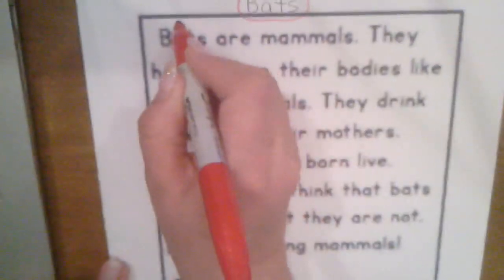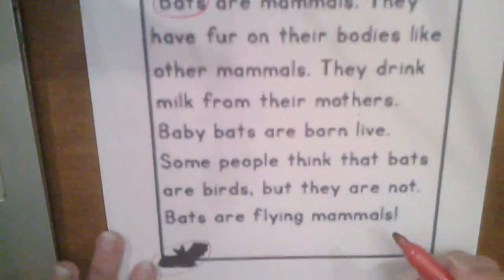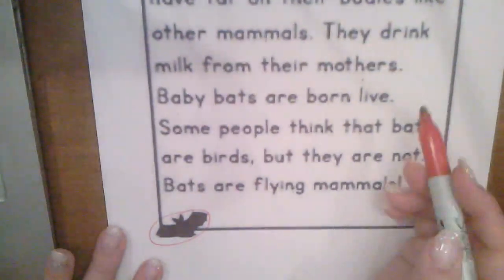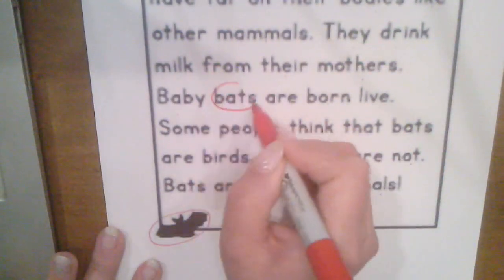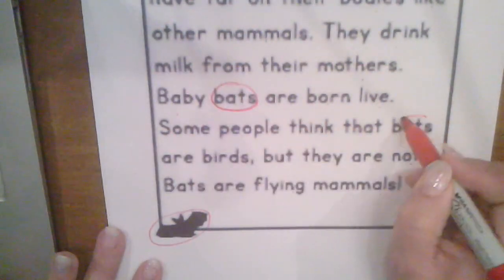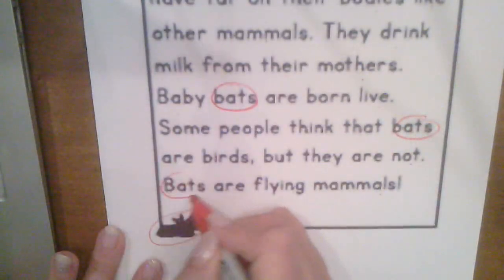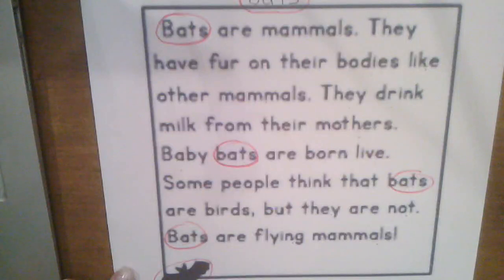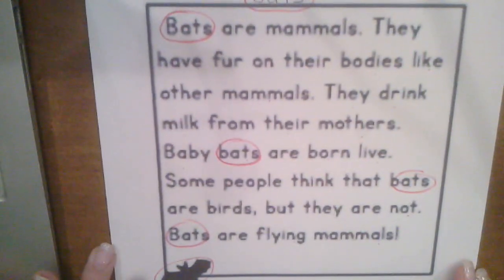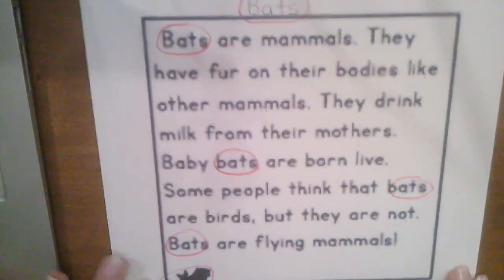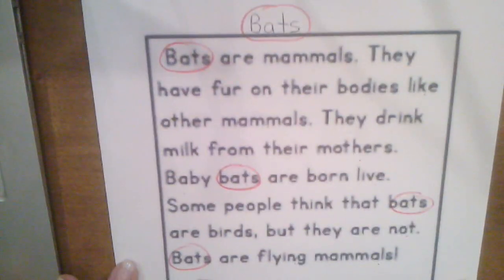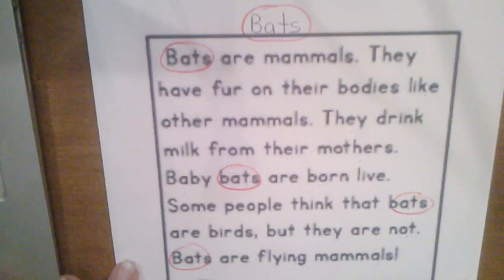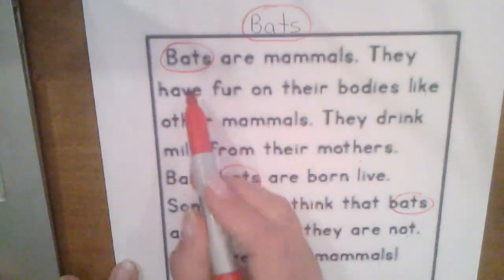Are there any words used more than once in our story? Yes, bats. Let's circle all the times bats. There's one time. Let's see. There's another time. There's 3 times, 4 times that the word bats are used in our story. So we know that this is probably going to be about bats, but let's reread the first sentence to see if it helps. A lot of times, the first sentence will help tell us what the whole thing is about.